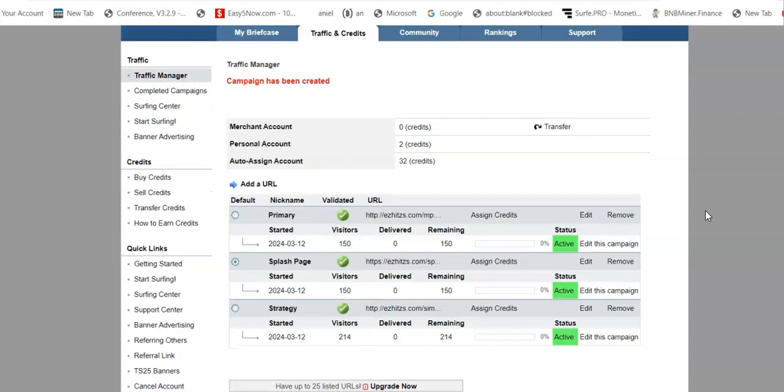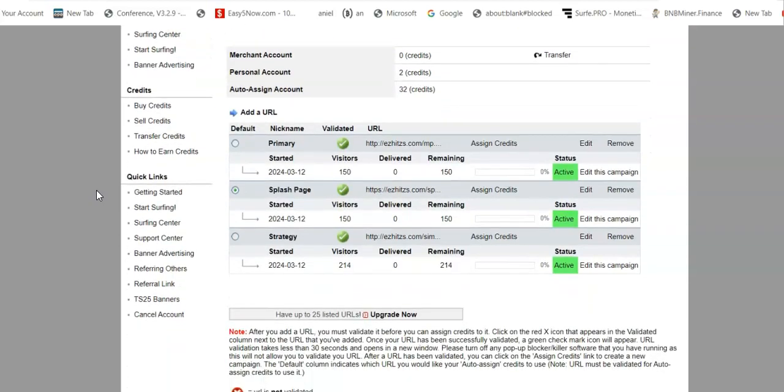That is all our how-to over-the-shoulder POV on how to set up your links in TS25 utilizing the Easy Hits perpetual traffic machine strategy. I know it sounds like a mouthful, but it's really pretty simple. Like, there's a lot of steps, but pretty much all the steps are easy as can be because they're all pretty much just copy and paste. So there's really not much more to it than that, guys. That is how you set up your TS25 account.